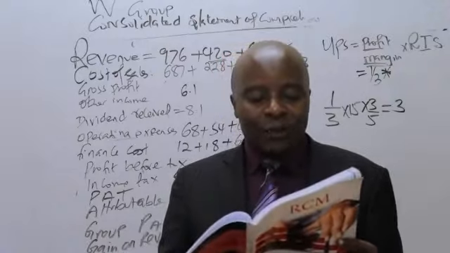How did I get 8.1? Very easy. You know F. Look at note number 3. W Limited owns what here? 90% of the equity shares of F. And whatever dividend F declares, W will be getting 90%. So 90% of the 9. Remember, we are told in note number 5 that F declared an interim dividend of 9 million.